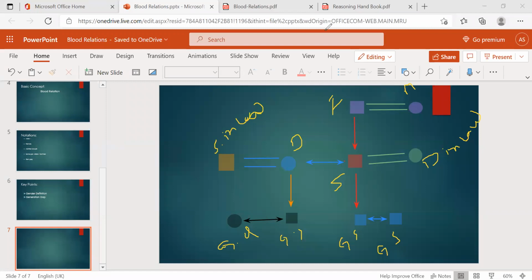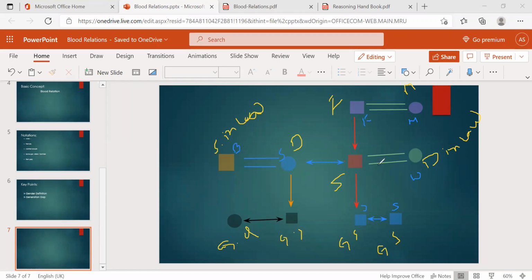The same thing according to this couple, so how is everyone related. So according to this couple, he is a father, mother, wife, son, and sister, brother-in-law. Observe this.